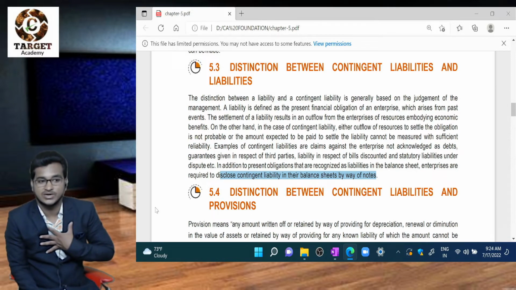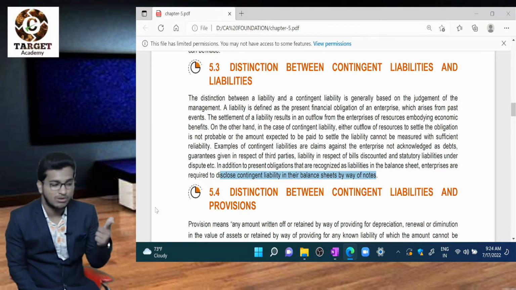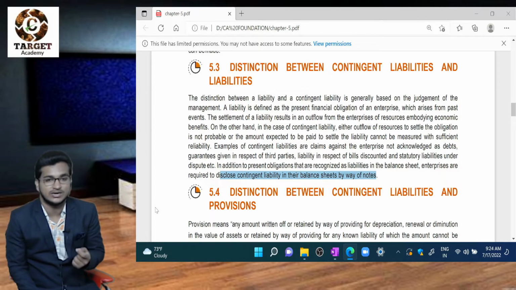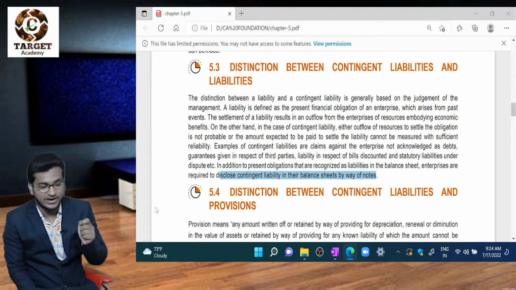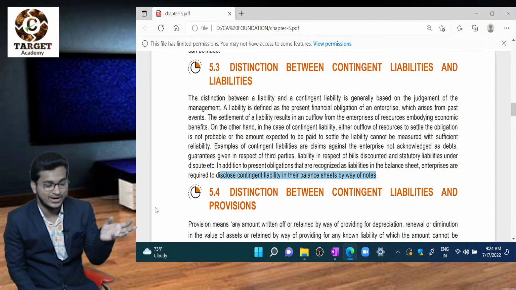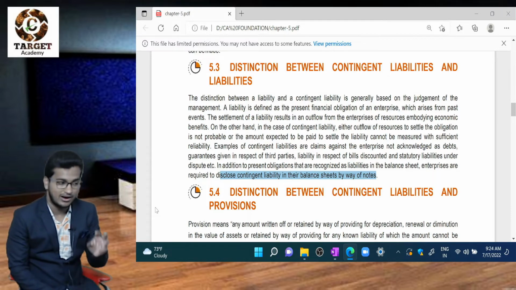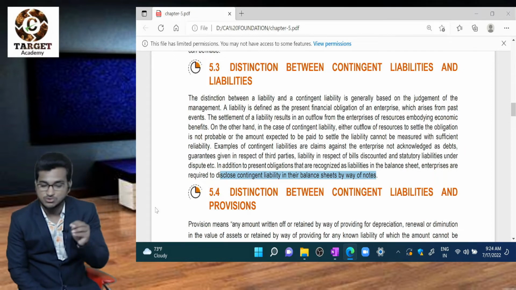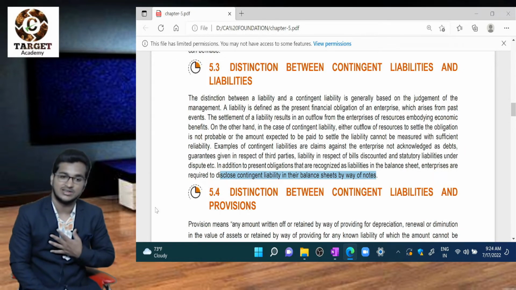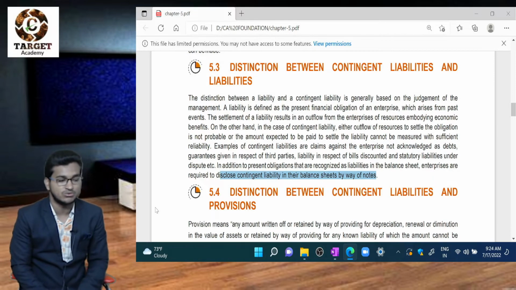A liability is a present obligation; a contingent liability is a possible obligation sometimes, and a present obligation sometimes, when there is no probable outflow of economic benefits, or when we are not in a position to estimate a reliable amount of that payment. Liabilities will be recorded in our books of accounts. Contingent liabilities will be disclosed in the notes to accounts to the balance sheet.